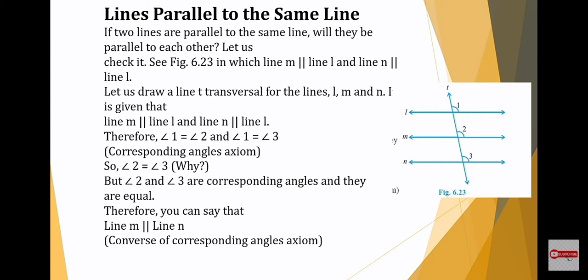So from these you will get angle 2 is equal to angle 3, because the LHS is angle 1, so you can equate the RHS. But angle 2 and angle 3 are corresponding angles and they are equal. Therefore, by the converse of the corresponding angles axiom, you can say that line m is parallel to line n. So if two lines are parallel to the same line, then they will be parallel to each other. The proof is given here. You can just refer to that.